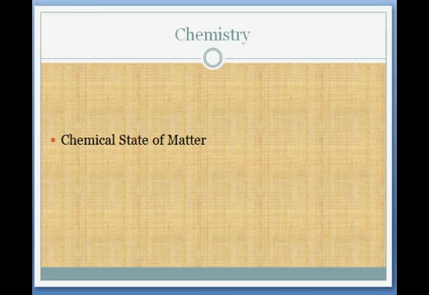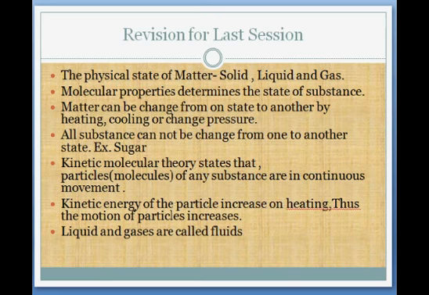Friends, today we are going to start with the chemical state of matter. But first let's revise what we have done in the last session. We had learned the physical state of matter, that was solid, liquid, gas. We learned molecular properties determine the state of the substance. Matter can be changed from one state to another by heating, cooling or changing pressure. All substances cannot be changed from one state to another, like sugar. After heating, it decomposes itself.